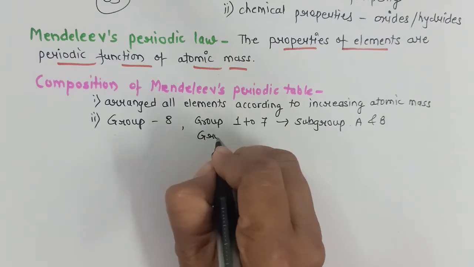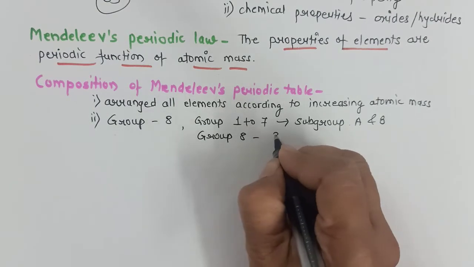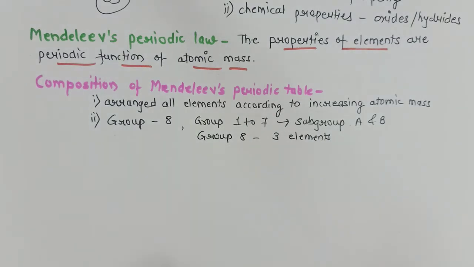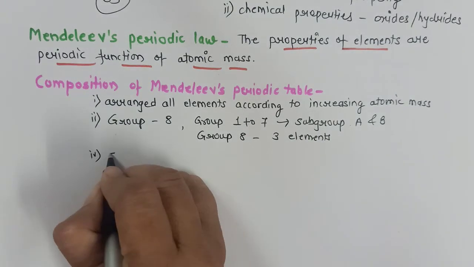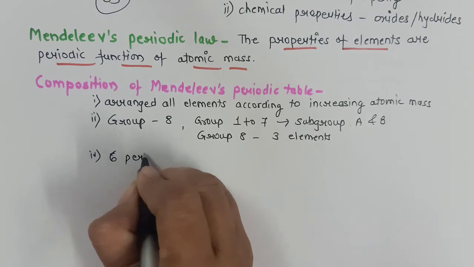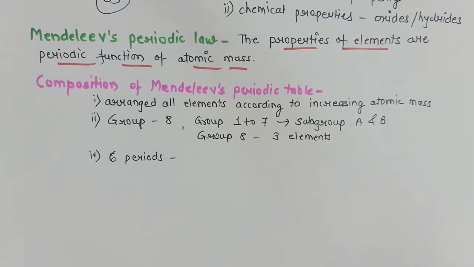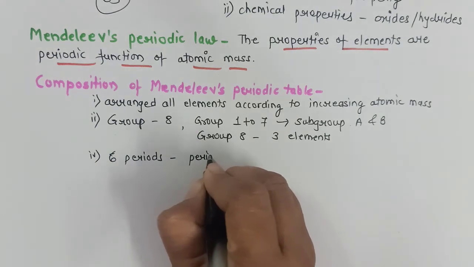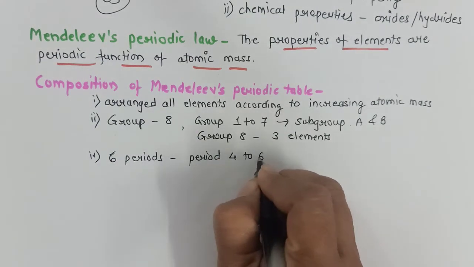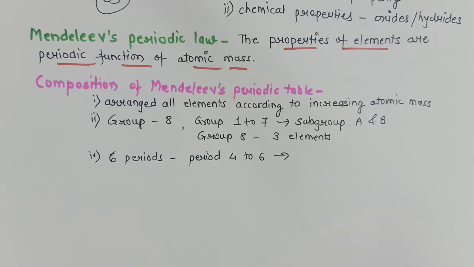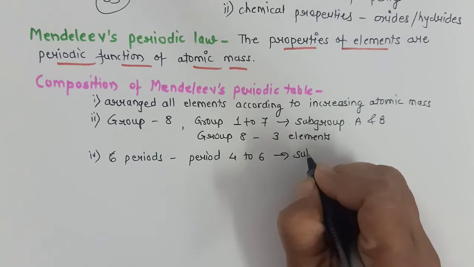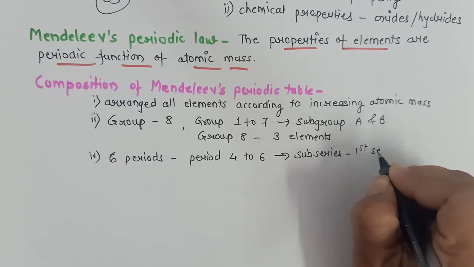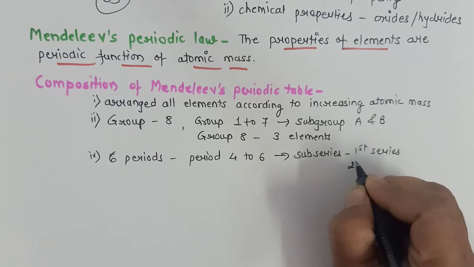Group 8 had 3 elements in one slot. There are a total of 6 periods. There is no division in the first, second and third periods, whereas periods number 4 to 6 are divided into sub-series, the first series and the second series.